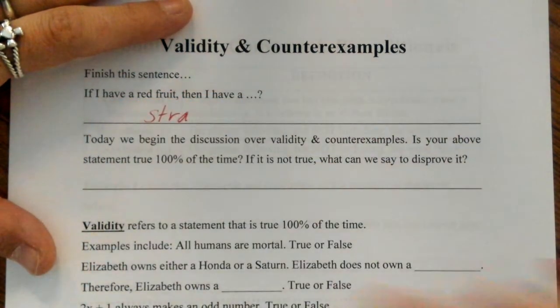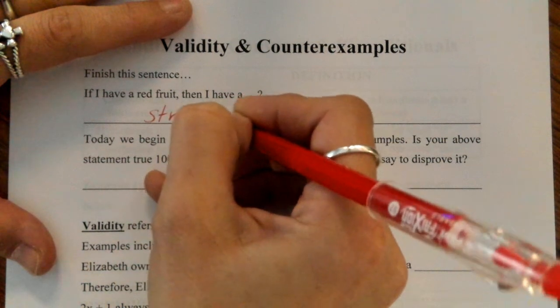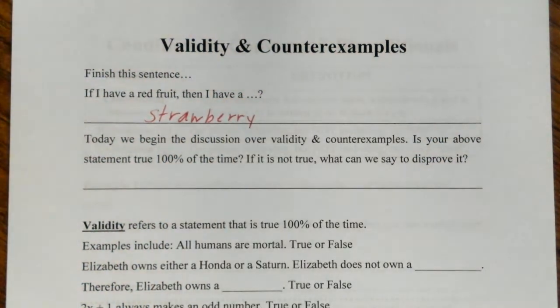Or it says I have a strawberry. There's an example. You could have an apple. There's several different fruits out there if you consider tomato a fruit. Okay? Today we begin the discussion of validity and counterexamples.